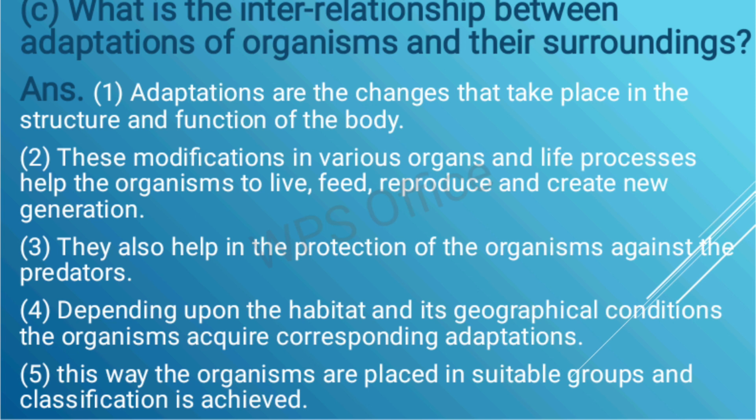What is the interrelationship between adaptation of organisms and their surrounding? Adaptations are the changes that take place in the structure and function of the body. This modification in various organs and life processes helps the organism to live, feed, reproduce and create new generation. They also help in the protection of the organism against the predator. Depending upon the habitat and its geographical condition, the organism acquires corresponding adaptation.